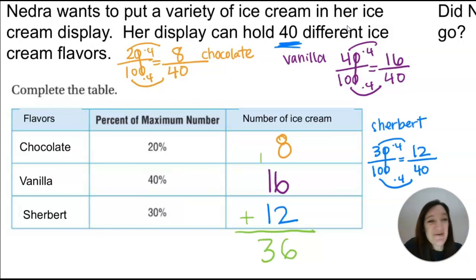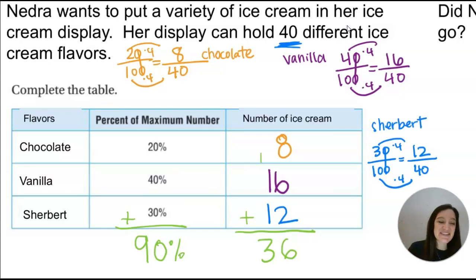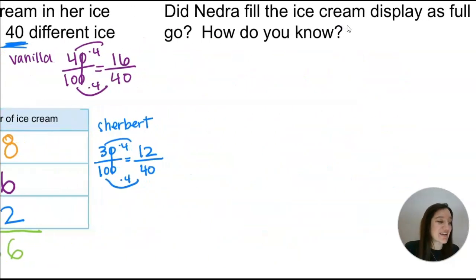So did she fill it up? No, she did not. Another way you could have figured that out is you could have added up the percents. Do they equal 100%? 20 and 40, 60, 70, 80. No, they don't either. So there's 2 different ways that you can prove she did not fill it up completely, because she only filled up 90% of the way. There's 36 different ice creams and she could have 40.